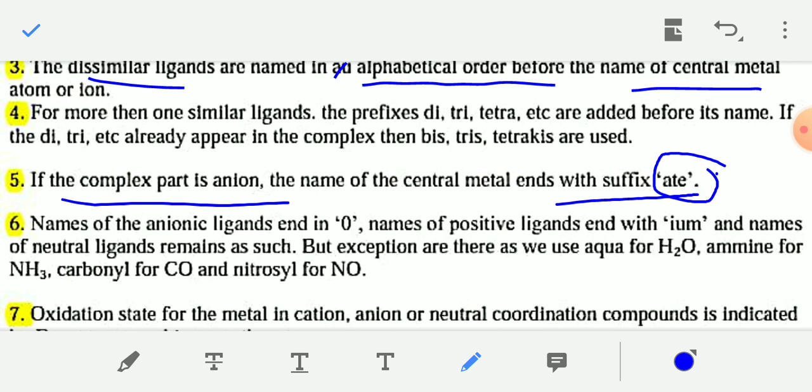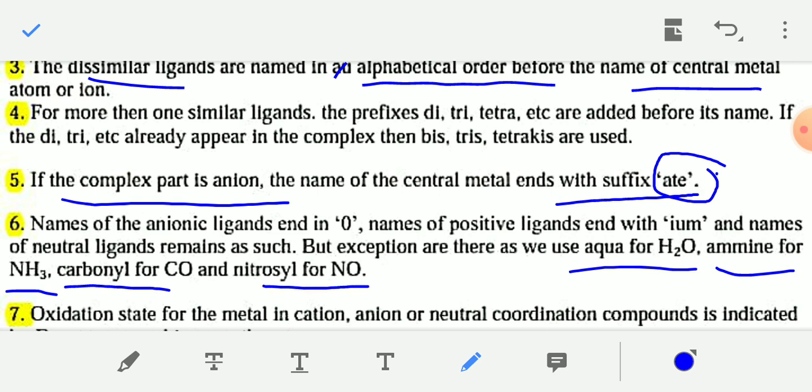For water, you write aqua. For NH3, you write ammine. For CO, you write carbonyl, and for the NO ligand, you write nitrosyl.